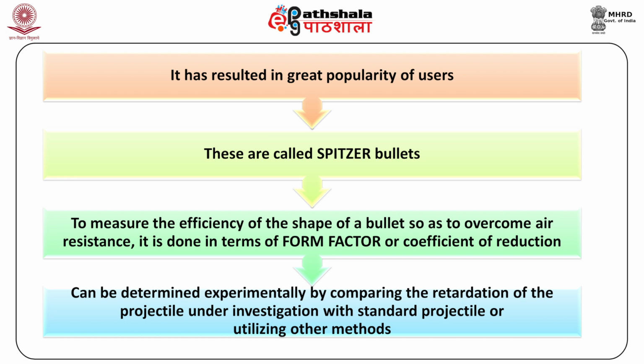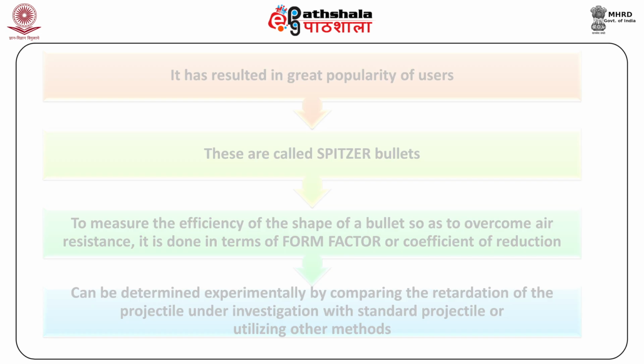To measure the efficiency of the shape of a bullet in overcoming air resistance, it is done in terms of form factor or coefficient of reduction, which can be determined experimentally by comparing the retardation of the projectile under investigation with a standard projectile or by utilizing other methods.